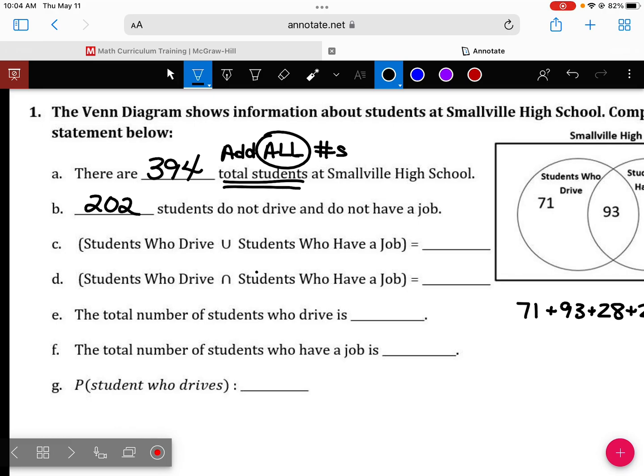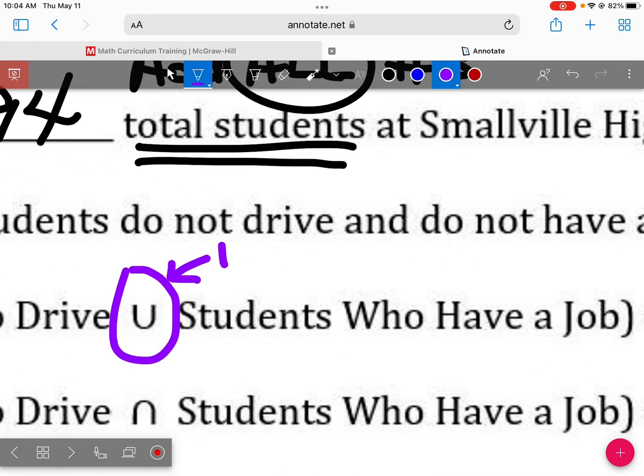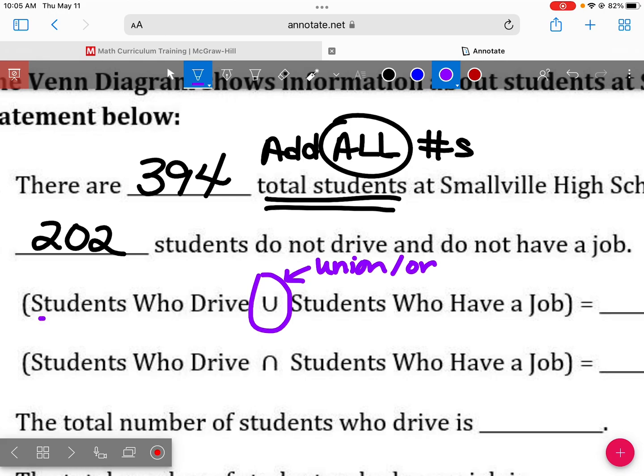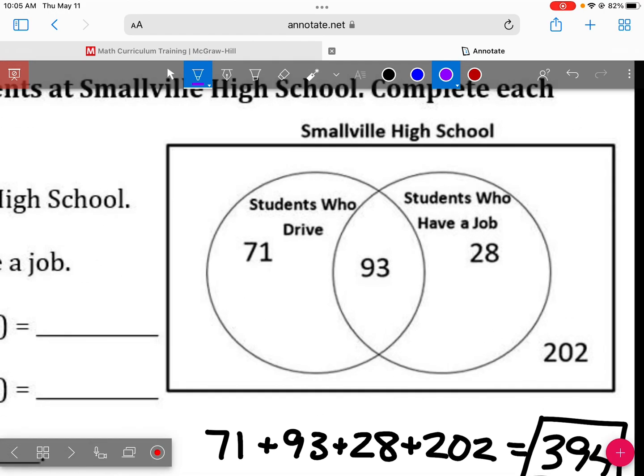What does this symbol right here mean again? This one right here. That's a union. That's an or. What does it mean to unite things, to have a union? To put it together. So I'm going to take this circle and put it together with this circle. Well, here's students who drive. Put it together with this circle.